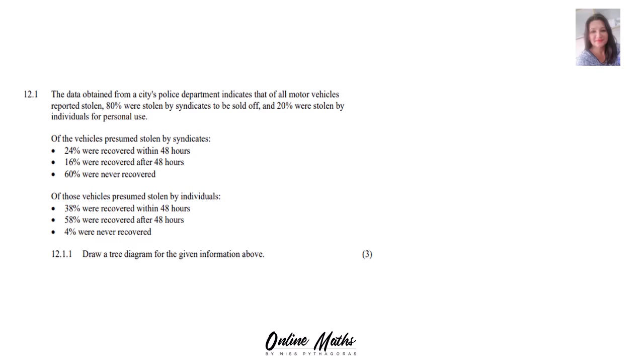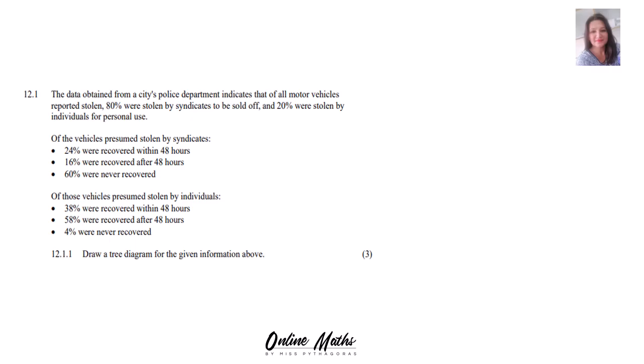The data obtained from a city's police department indicates that of all the motor vehicles reported stolen, 80% were stolen by syndicates to be sold off and 20% were stolen by individuals for personal use. Of the vehicles presumed stolen by syndicates, they give you the data there, and then the second paragraph, of those vehicles presumed stolen by individuals, they give you the info. Number 1, draw a tree diagram for the given information above.